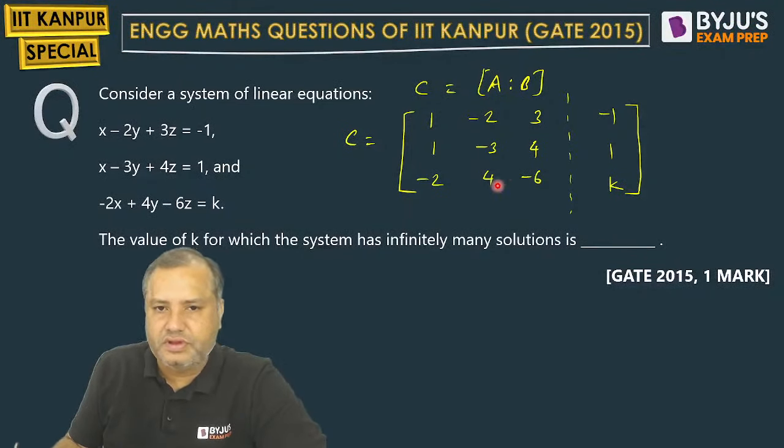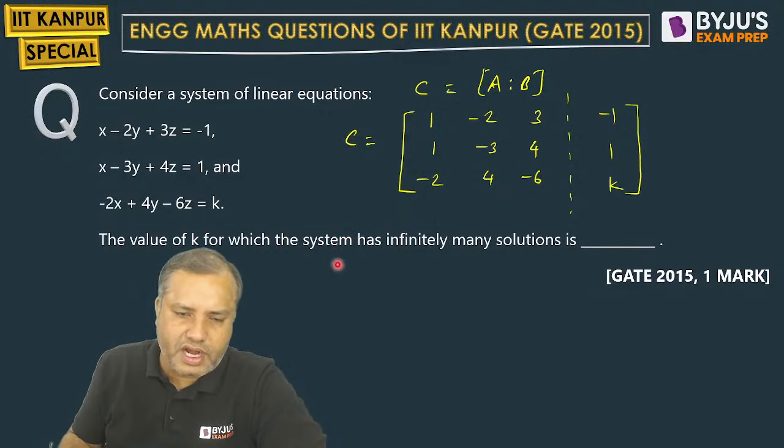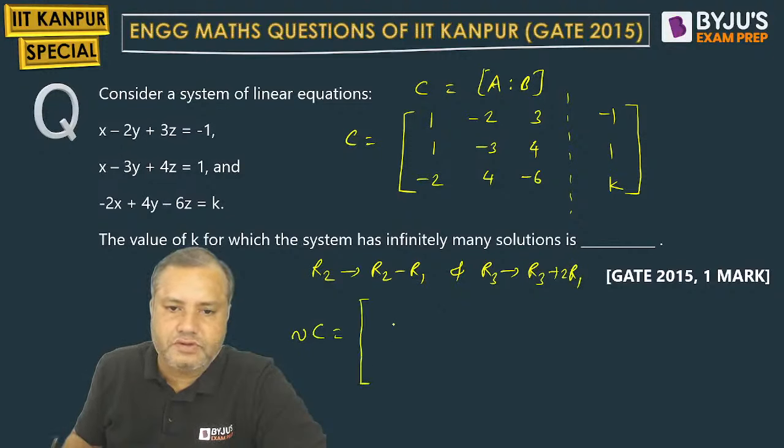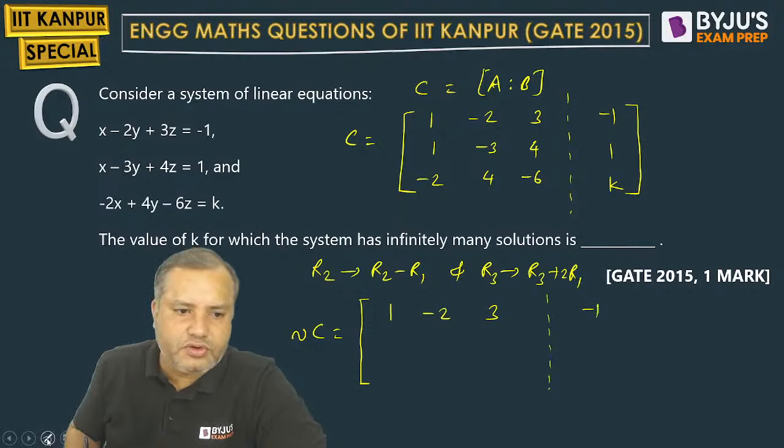See here. We want to make these positions 1, minus 3 and minus 6 as 0. So what can be done here? R2 tending to R2 minus R1. R3 tending to R3 plus 2R1. Very good. So equivalent to C, 1 minus 2 3. First row as it is. In second row we are doing a change. What is that change? R2 minus R1.